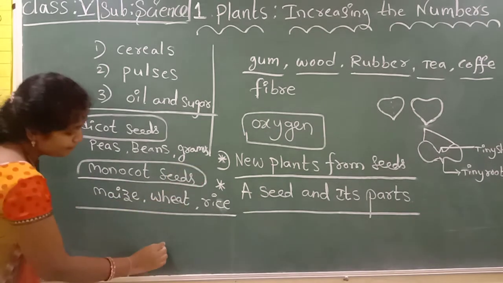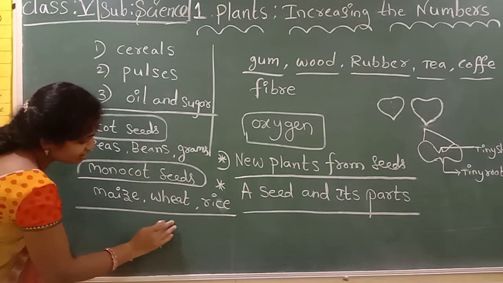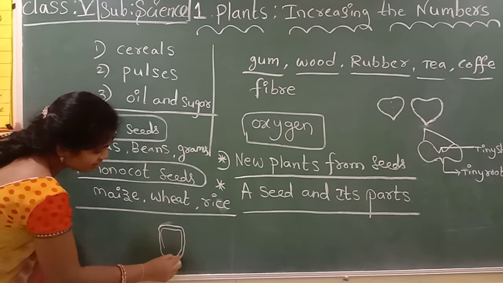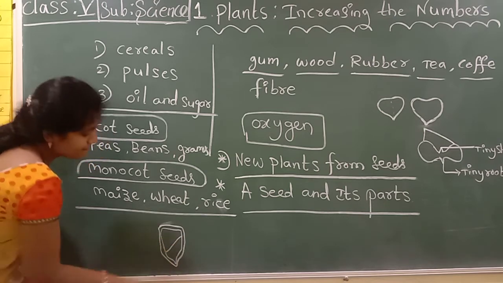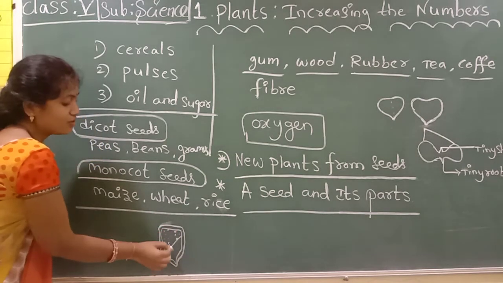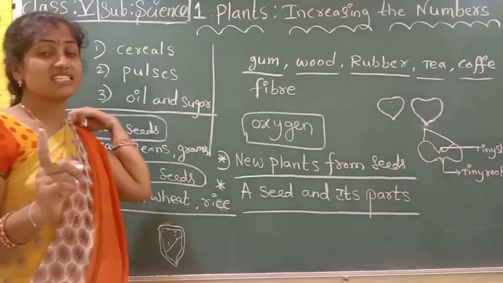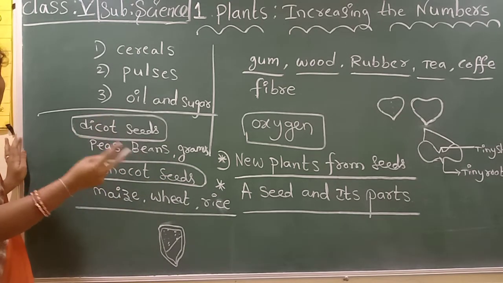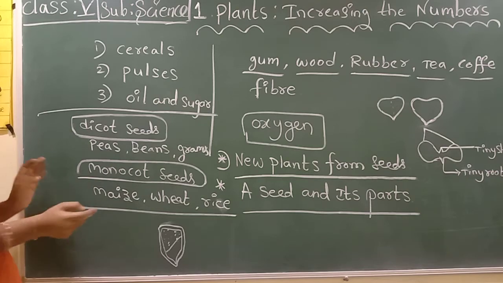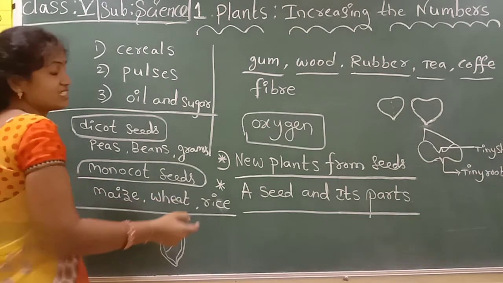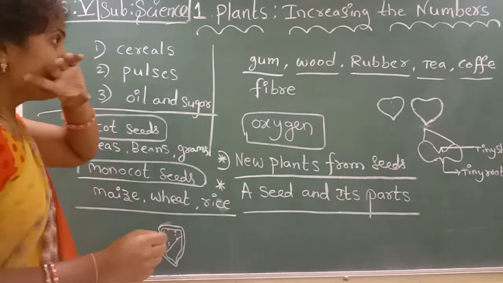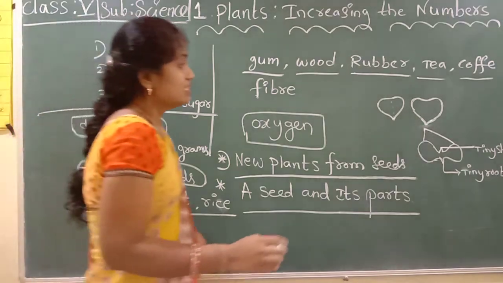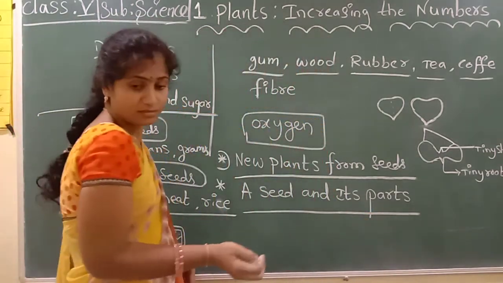Here is maize. This is the maize picture, which is clearly given in the textbook. Maize has only one seed leaf, so it is a monocot seed. Dicot seeds have two inside when we cut the seed. Monocot seeds, maize, wheat and rice, have only one. So we have to observe dicot seeds and monocot seeds. Next, germination. What is germination?